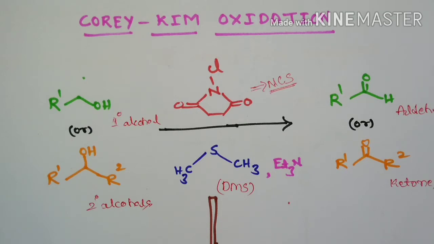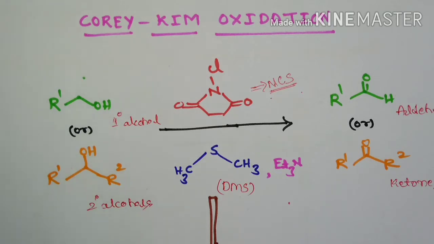As the name suggests, it is an oxidation reaction in which primary alcohols or secondary alcohols are converted into aldehydes or ketones in the presence of N-chlorosuccinimide, dimethyl sulfide and triethylamine. So it is a complete oxidation reaction, and there will be efficient conversion of the primary and secondary alcohols to the corresponding aldehydes and ketones.